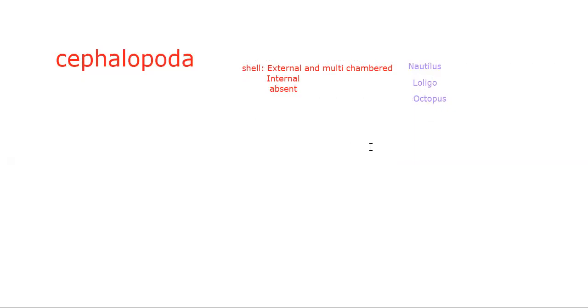Shell is internal in Loligo. Shell is absent in Octopus. Okay. So these are the general characters of this particular class.